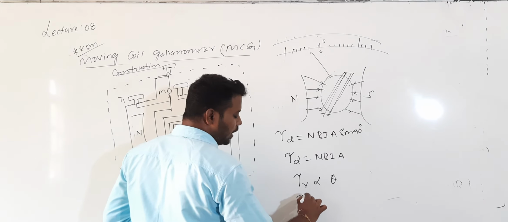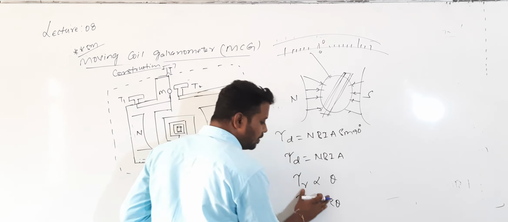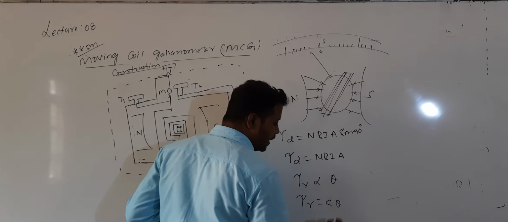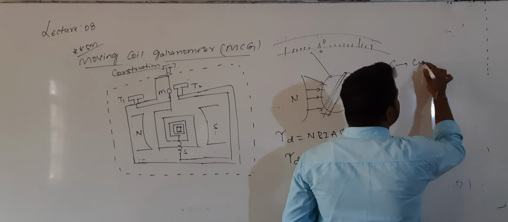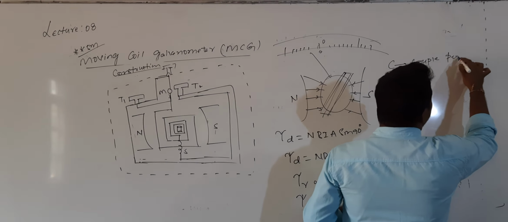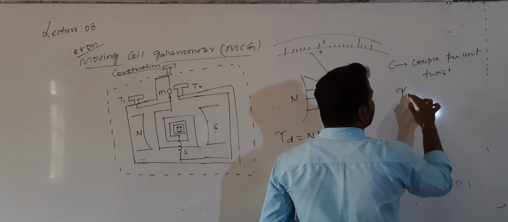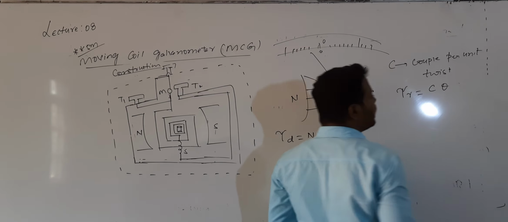So tau r is equal to k into theta, or instead of k, I will call it c into theta, where c is called couple per unit twist. So the restoring torque is tau r equal to c into theta.